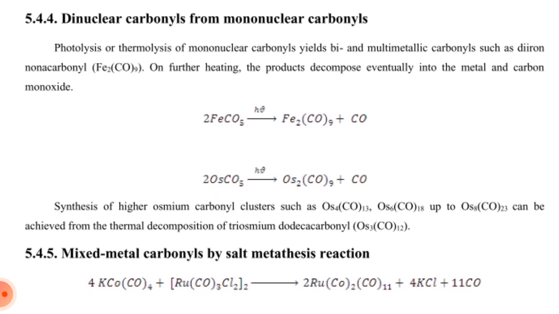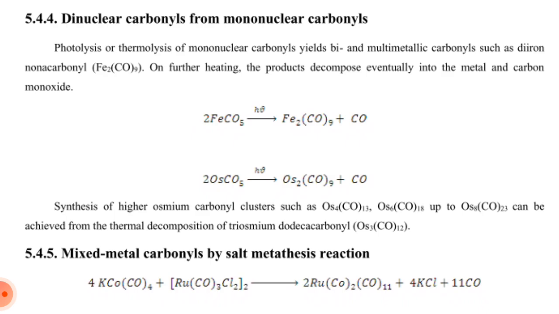Dinuclear carbonyl from mononuclear carbonyl. Photolysis or thermolysis of mononuclear carbonyl yields bi- or multimetallic carbonyl such as diiron nonacarbonyl Fe2(CO)9.